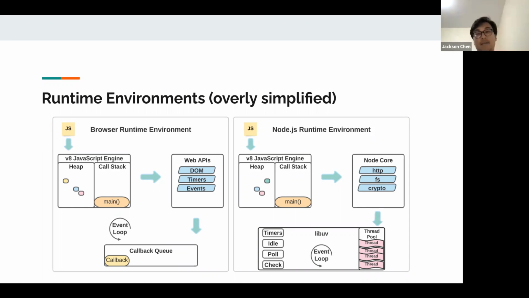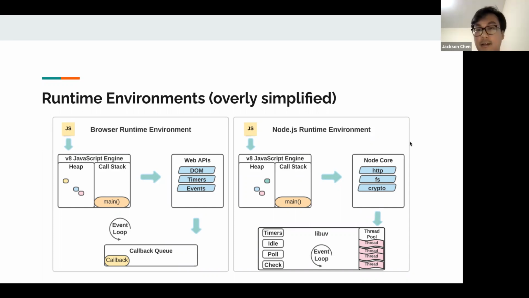The browser doesn't have any of this, so you cannot access files on your computer. Nowadays you can, but it would ask something like, can we access your local files? Generally you can't do that on a browser, which is why Node is such a game changer. It allows you to change things on the system itself and run JavaScript outside of the browser.